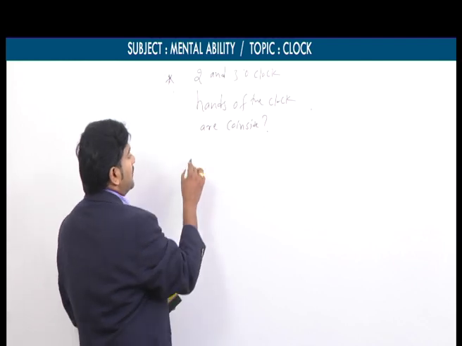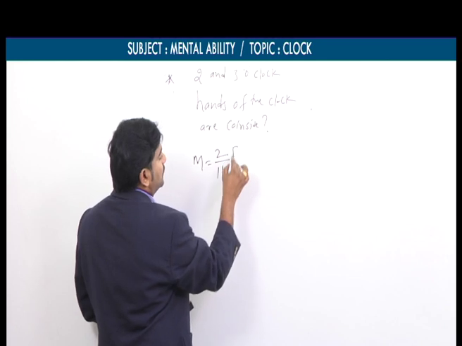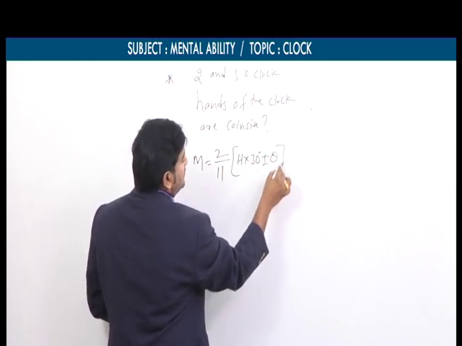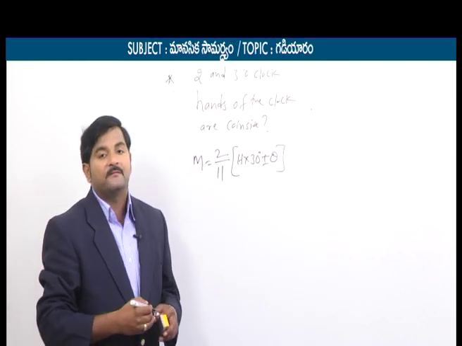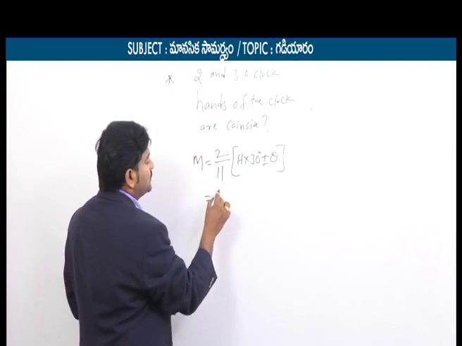So for this, we have the formula we wrote earlier. What is that formula? m equals 2 by 11 into (h into 30 degrees plus or minus theta). By using this formula, we can find out the minutes. Now we will substitute in this formula.